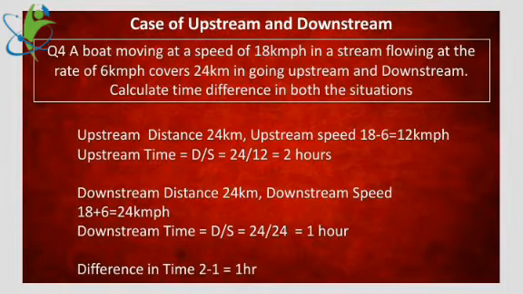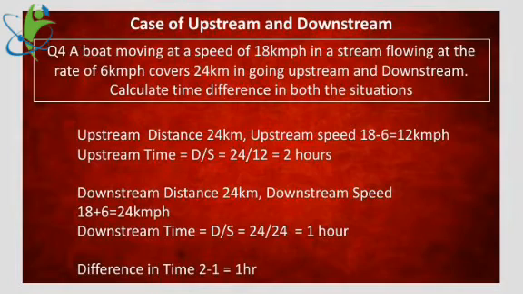Now come to the example. Here the upstream and downstream distance is the same, 24 km. A boat is moving at a speed of 18 kmph. In a stream, the water is flowing at a rate of 6 kmph. The boat is moving at 18 kmph, the water is flowing at 6 kmph, covering 24 km in both cases. Distance is the same, 24 kilometers, up and down.